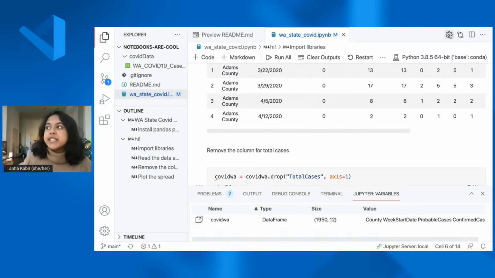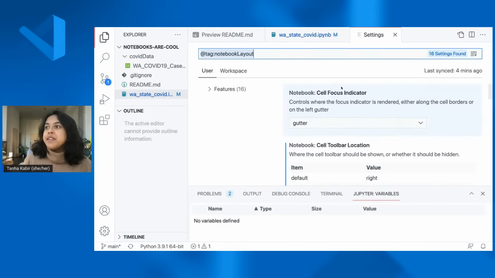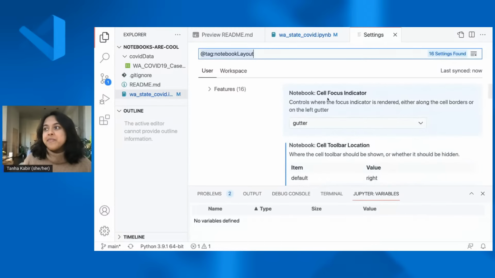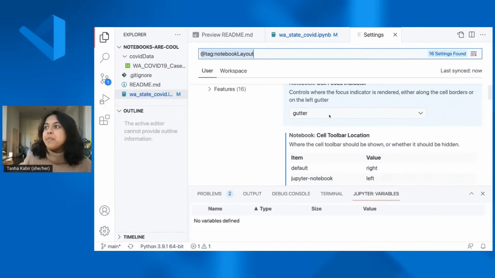So if you click on this gear icon, you'll see customized notebook layout, and you end up with a settings editor that's focused on all the settings that allow you to change things in the layout. And there's a lot here, so I won't go through all of them, and you can play around with them yourself. But I'll touch on a couple.